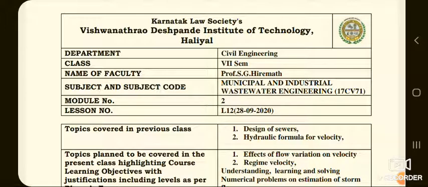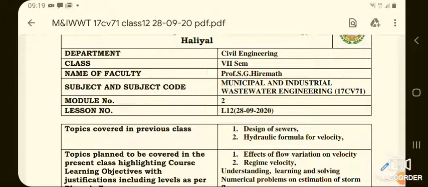Apart from this, we have discussed the hydraulic formula for velocity. The flow of sewage is usually to be treated as open channel flow except when it is specially designed to flow under pressure, as in case of inverted siphons. There are various empirical formulae, charts, diagrams and graphs which are used to design the sewer. The charts, diagrams and graphs directly give all the elements required in the sewer design.